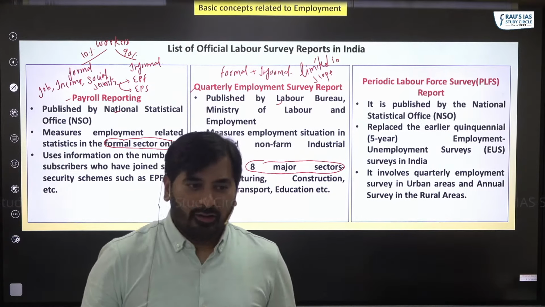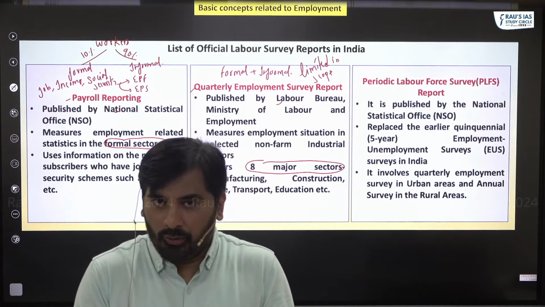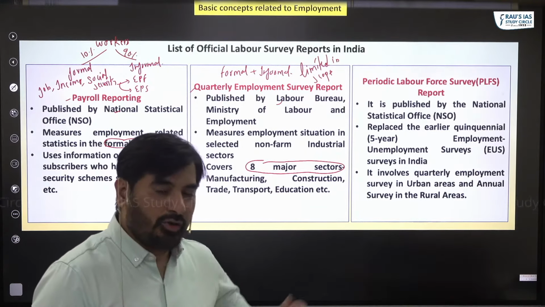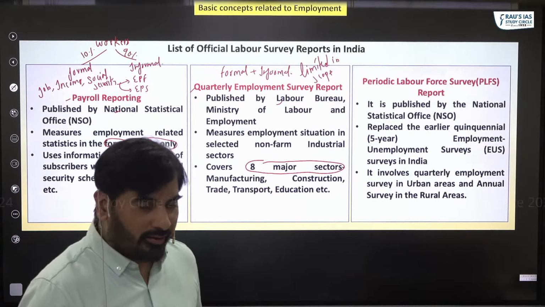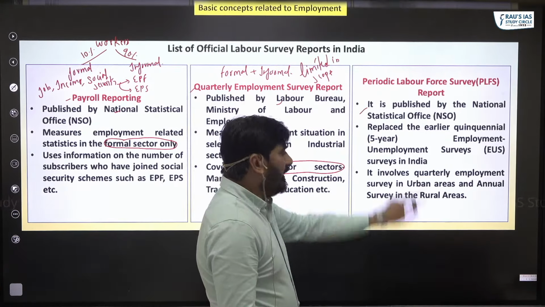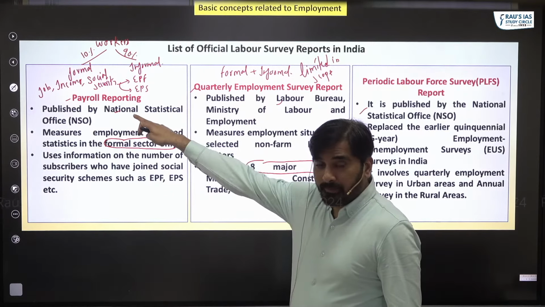That is why the most comprehensive and the most important report capturing employment is PLFS, Periodic Labor Force Survey Report, which, as you can see, is published by NSO, same as payroll reporting.